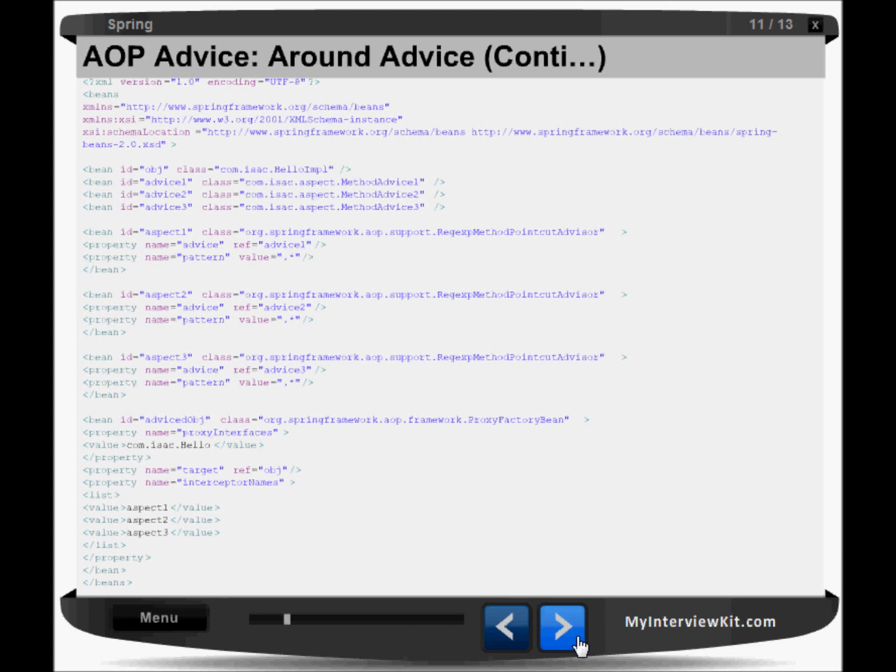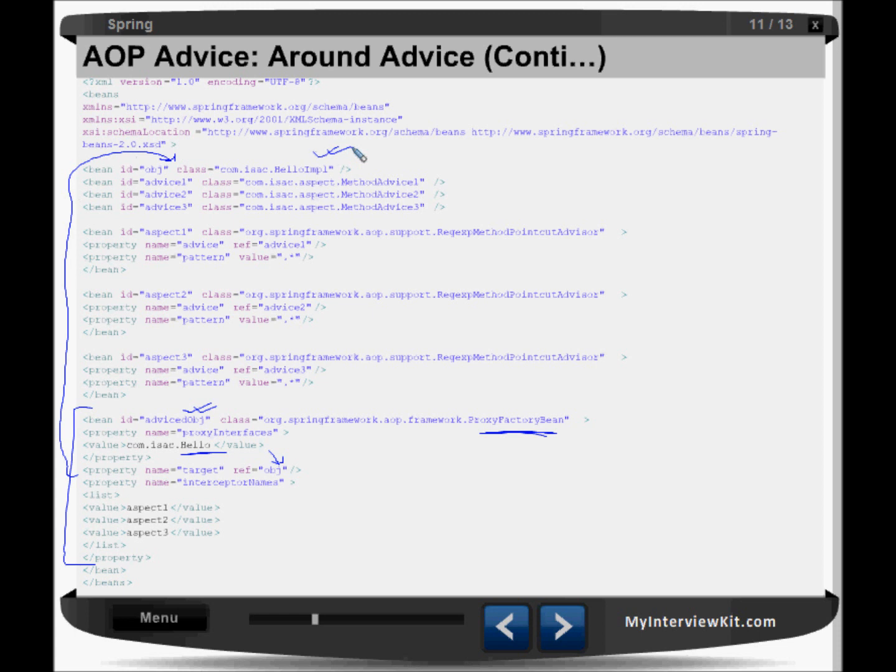I think it is not very visible, but I'll try to explain. Again, we look for this bean here, the advice object, which is a proxy factory bean, and this is the interface, the hello interface. This interface is looking for the object obj. This obj is referring to this class, the object having the implementation of hello.